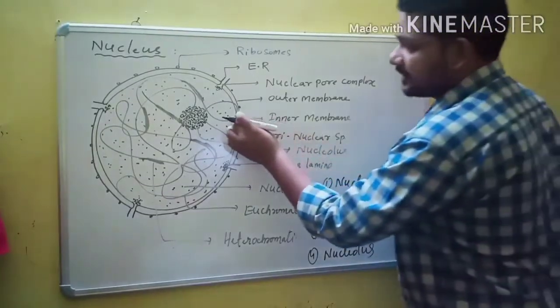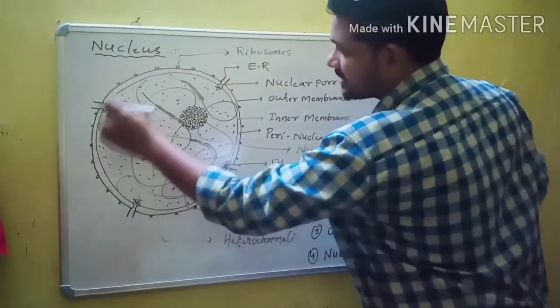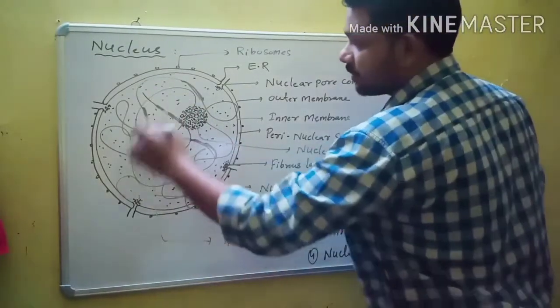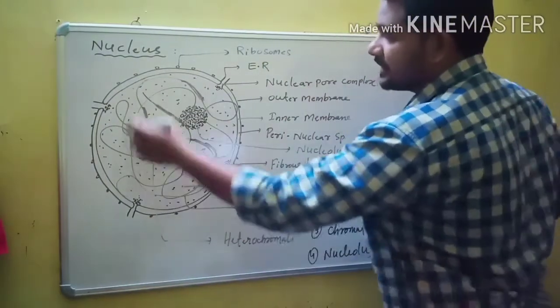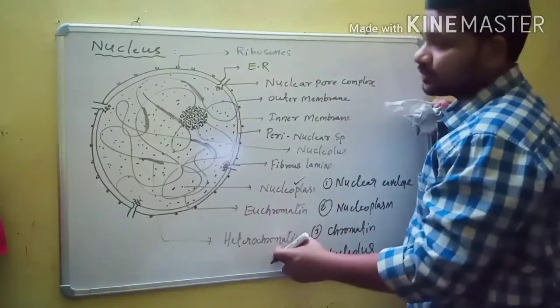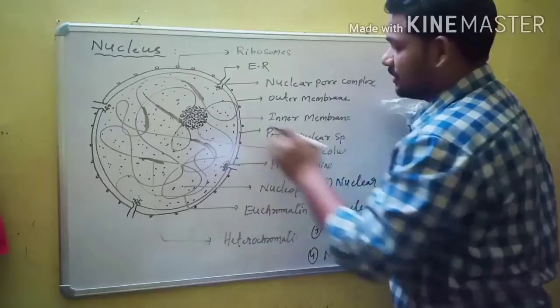This is called the nuclear envelope, and this is the nucleoplasm, the dots present inside the nucleus. Chromatin is the network-like structure present in the nucleus. Chromatin is again of two types, euchromatin and heterochromatin. Then the nucleolus is the darkly stained structure.